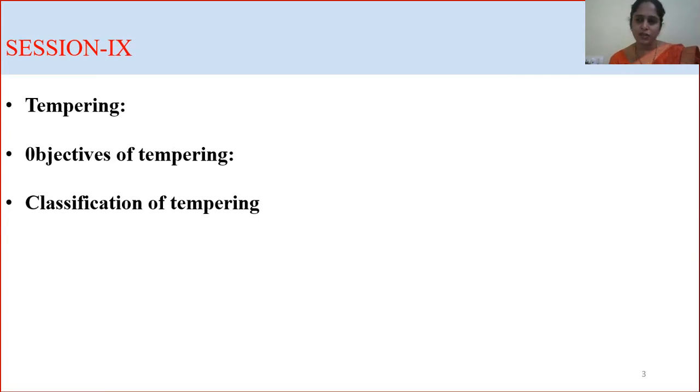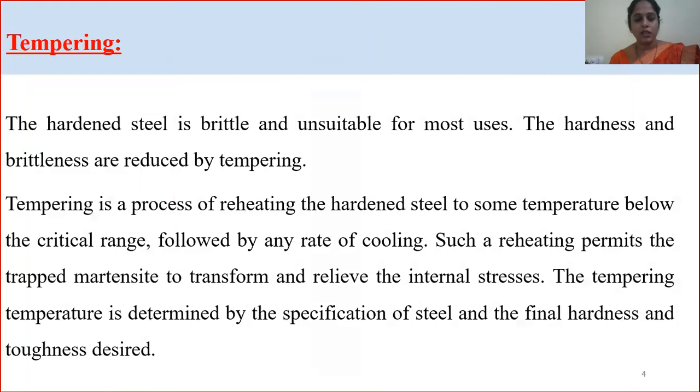Here the main thing is there is transformation of phase. We call it austenite, and then after quenching, phase of martensite is reached. Again, I repeat, tempering. What is tempering? It is a process of reheating the hardened steel.